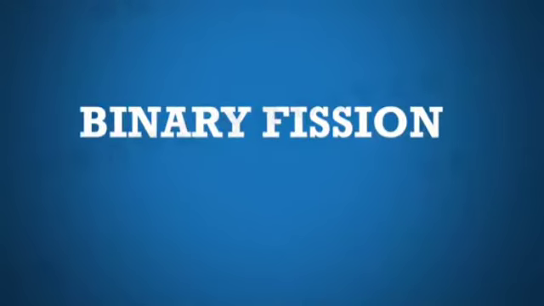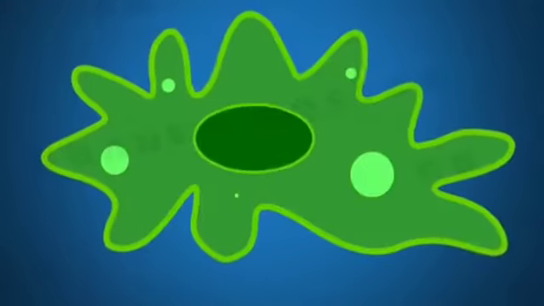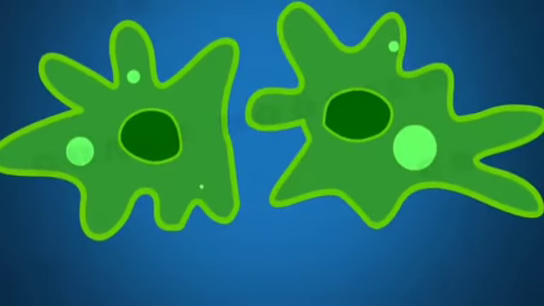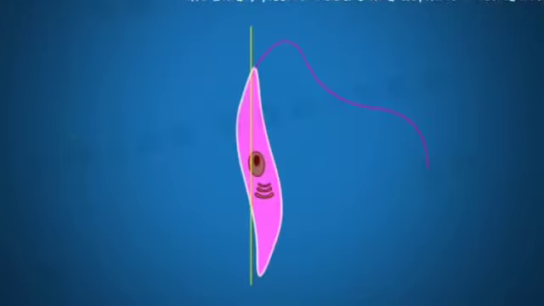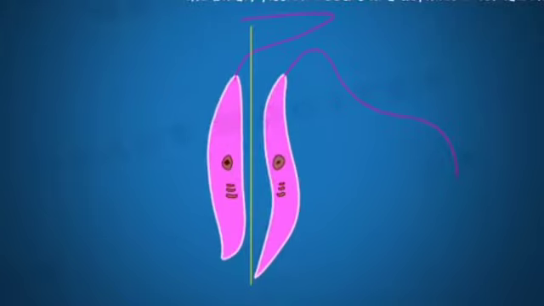Reproduction is binary fission. Binary fission means splitting into two. Amoeba, a single-celled organism, reproduces by splitting into two. It can split in any direction because it has no specific shape. But organisms like Leishmania split in a specific direction, as they have a specific shape.